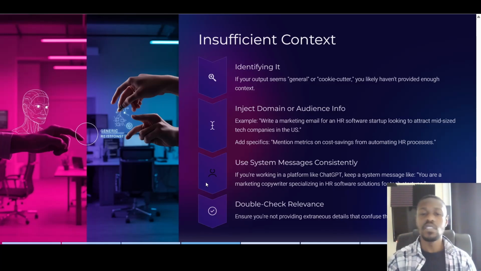Use system messages consistently. If you're working in a platform like ChatGPT, keep a system message like: you are a marketing copywriter specializing in HR software solutions for tech startups. So this will ensure, as we've said, you provide the AI with role and scenario based prompting, and double check relevance. Ensure you're not providing extraneous details that confuse the AI. So don't do too much essentially.